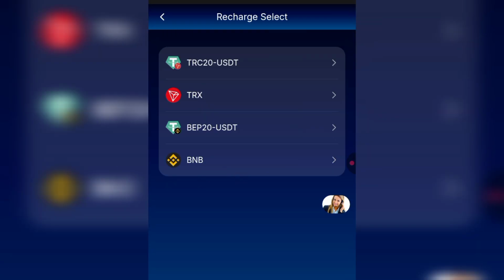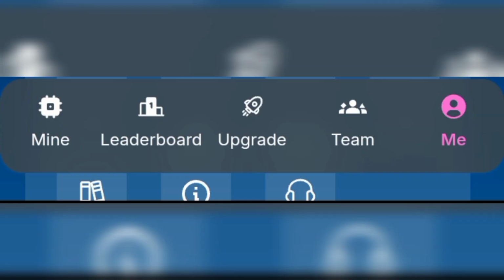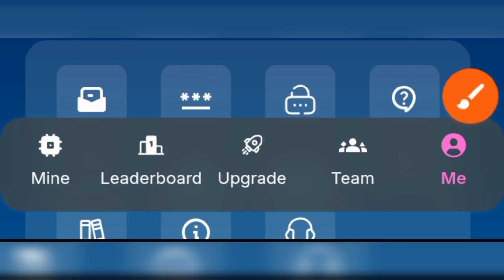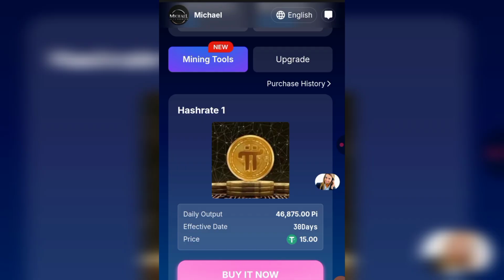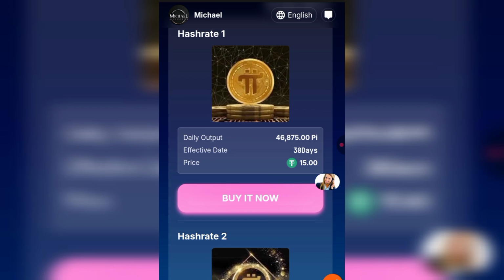After making the recharge, you come back to your dashboard, you refresh your page, and your recharge is going to be successful. Once your recharge is successful, the next thing you have to do is go right here and click on upgrade. If you go over to that section, you are going to see the different mining tools they have. As you can see, the first tool is priced at 15 USDT, and every single day you'll be getting 46,875 Pi, which can be converted to USDT, and 30 days is the due date, the effective days in which this package is going to last.